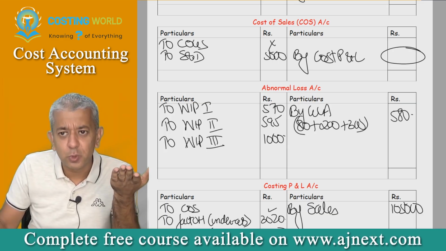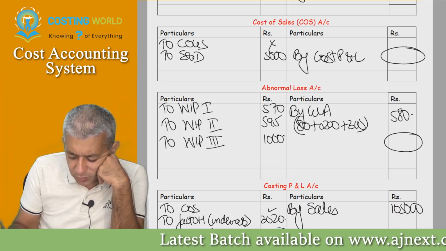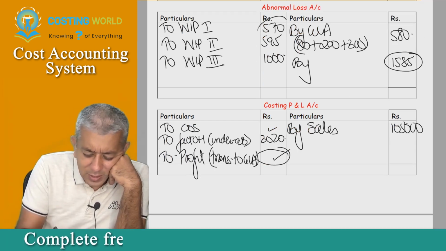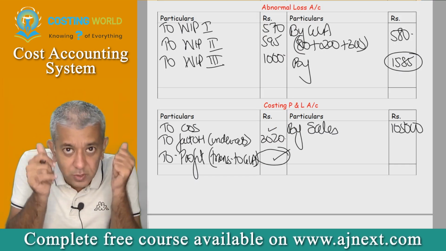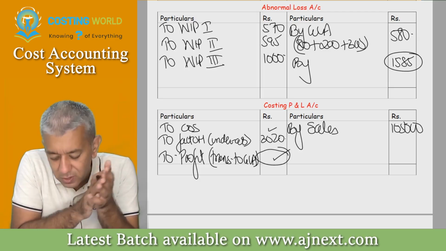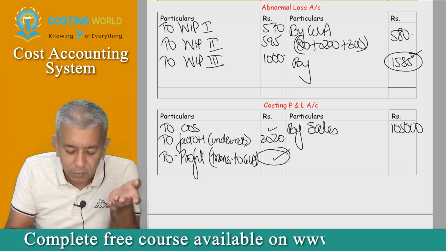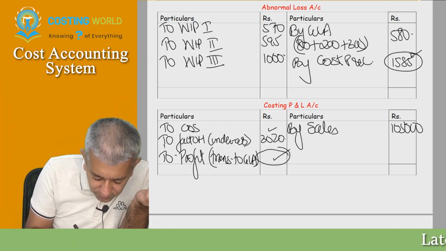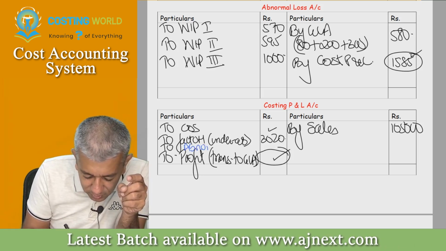What kind of people you are? You did not realize that particular account should also be closed here. You find out the balancing figure over here. 1585. Listen, this is the cost of the goods that have been lost because of our mistake. But out of that, 580 rupees is recovered by selling it to the scrap wala. So in this case, this is a final loss that we'll have to be bearing, and any loss that you'll have to be bearing will get transferred to costing P&L. So one thing that you all forgot to write, and that is why I forgot to write, to abnormal loss.